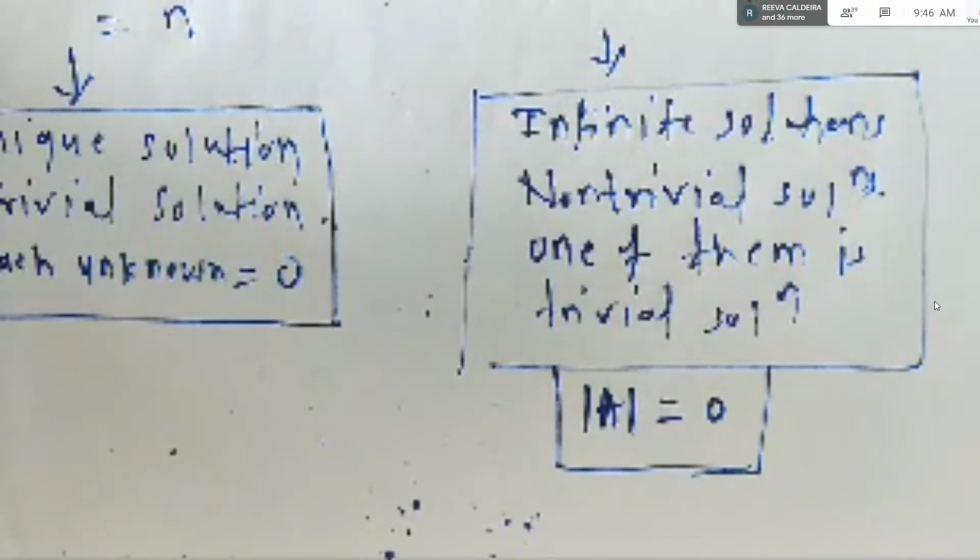And that determinant will be along with the unknown. Okay. And when you solve the equation, after solving the determinant, you will get the value of the unknown.